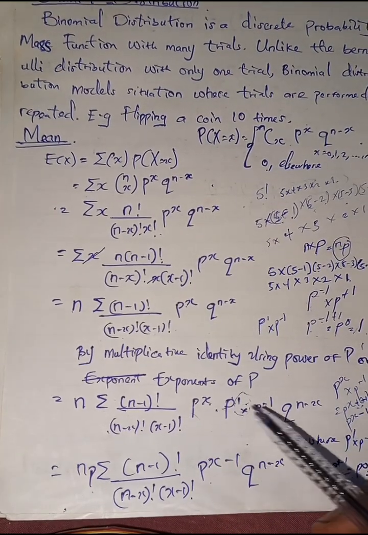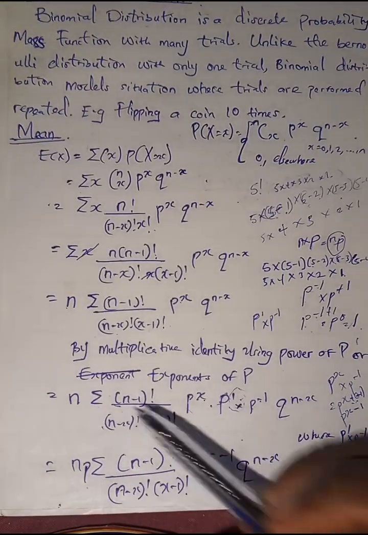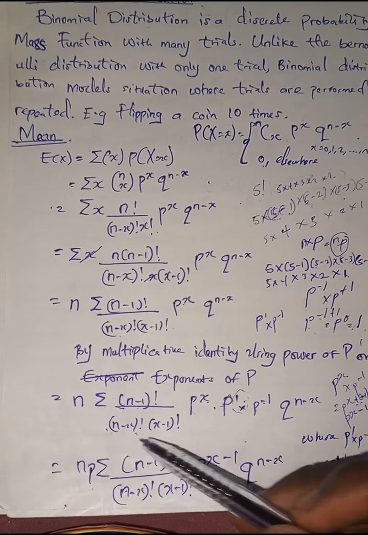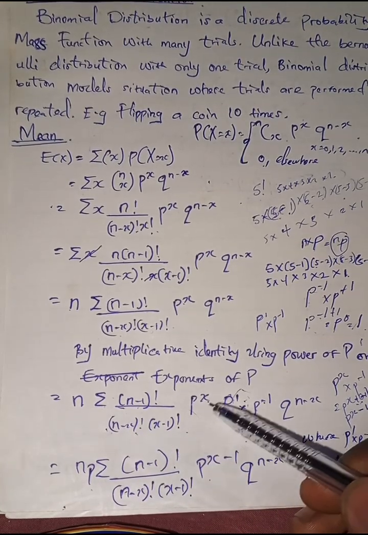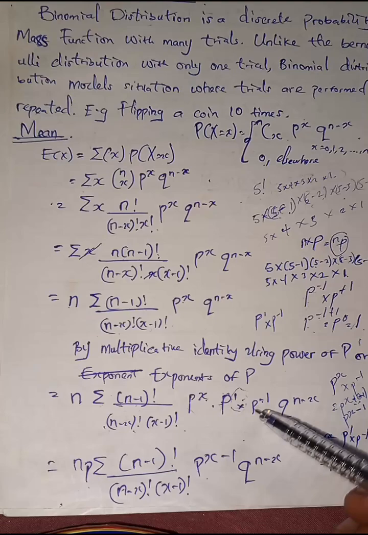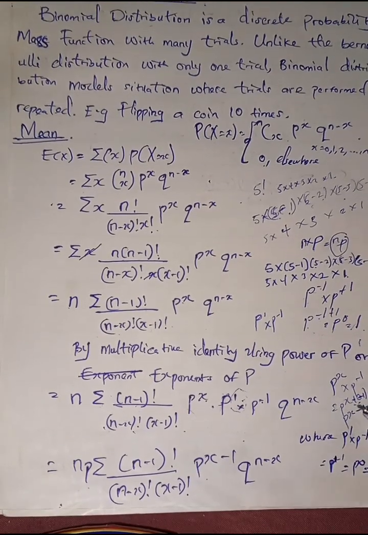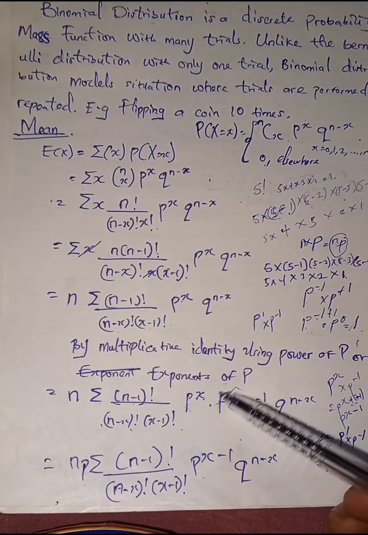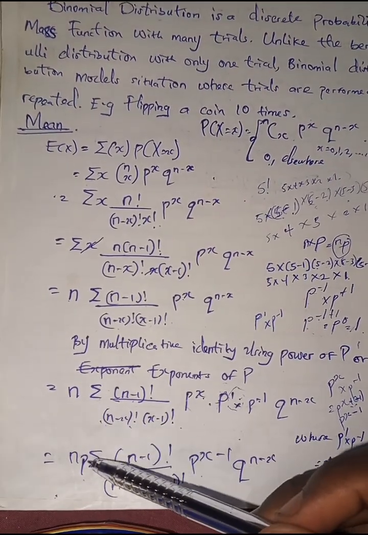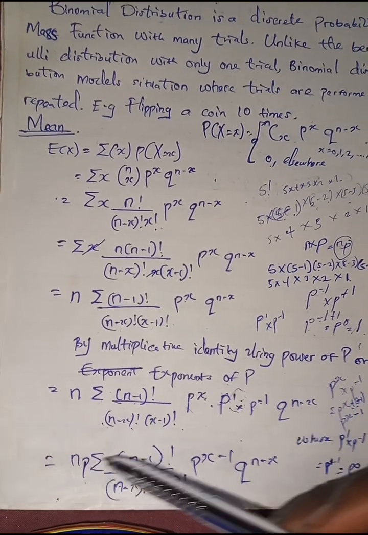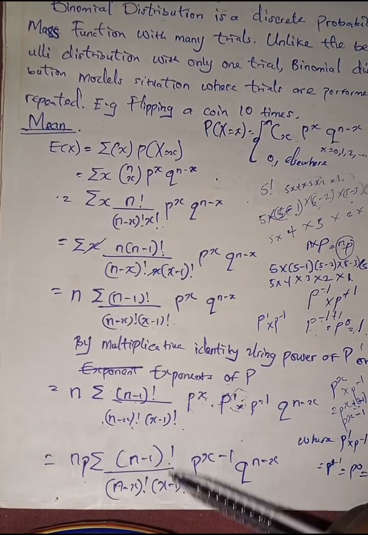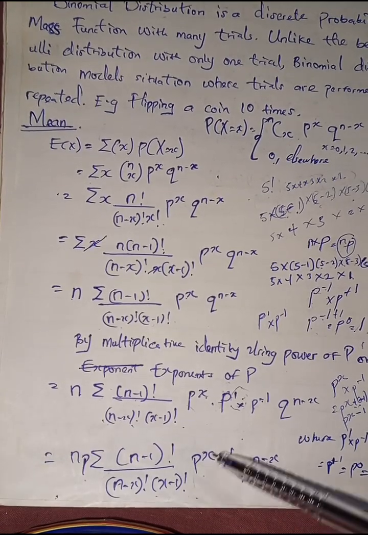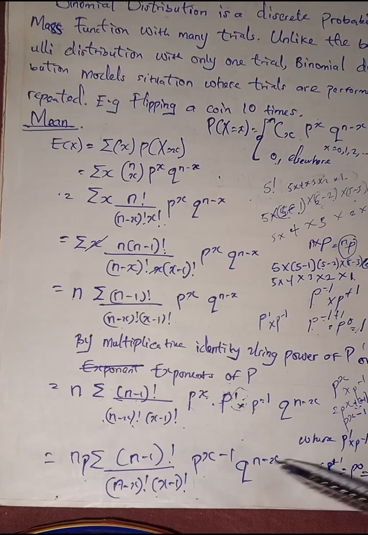So na wetin we do for here: n summation n minus 1 factorial over n minus x factorial, x minus 1 factorial, p raised to power x, p raised to power 1 times p raised to power minus 1, q raised to power n minus x. So we come factorize this one wey no get minus comot. So we have np summation n minus 1 factorial over n minus x factorial, x minus 1 factorial, p raised to power x minus 1, q raised to power n minus x.